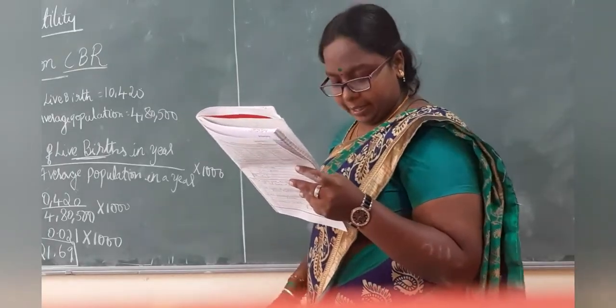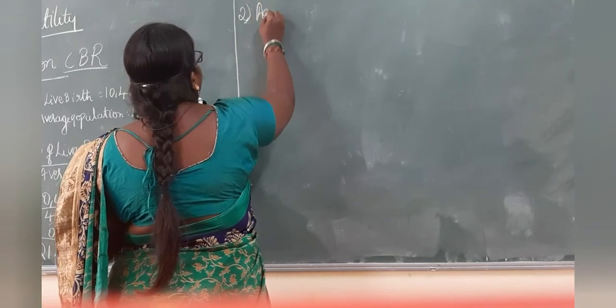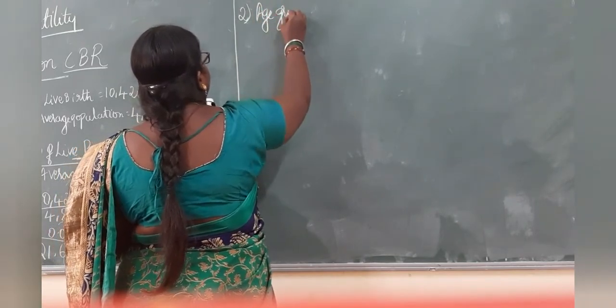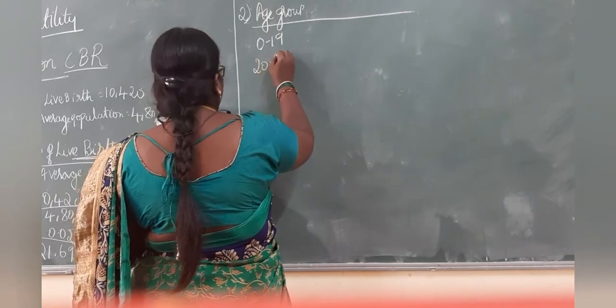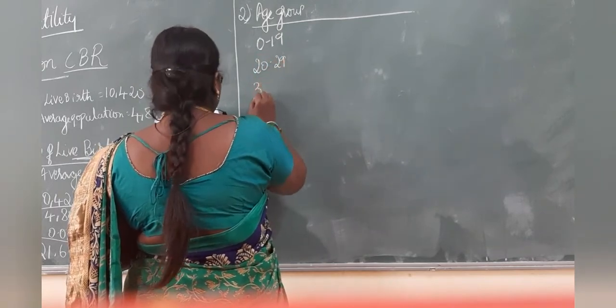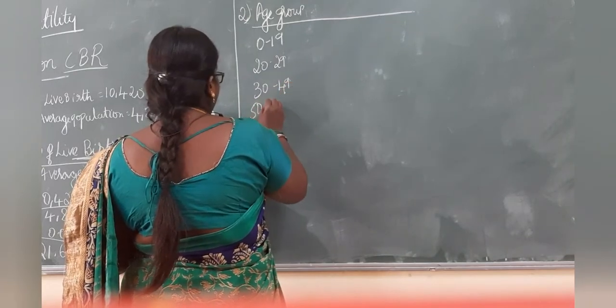Second problem, with a table. So the table we will draw here. Age group: 0 to 19, 20 to 29, 30 to 49, 50 and above.